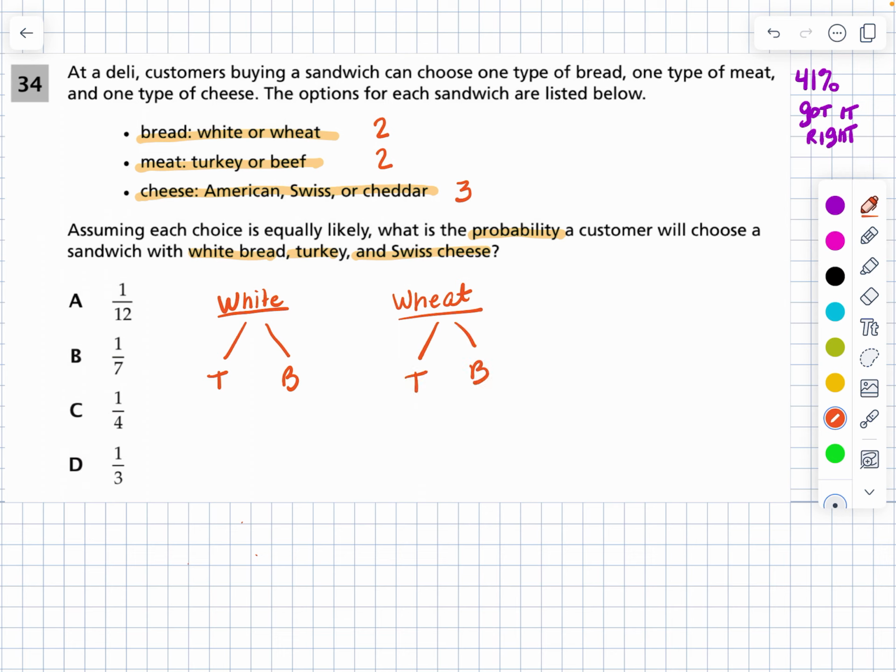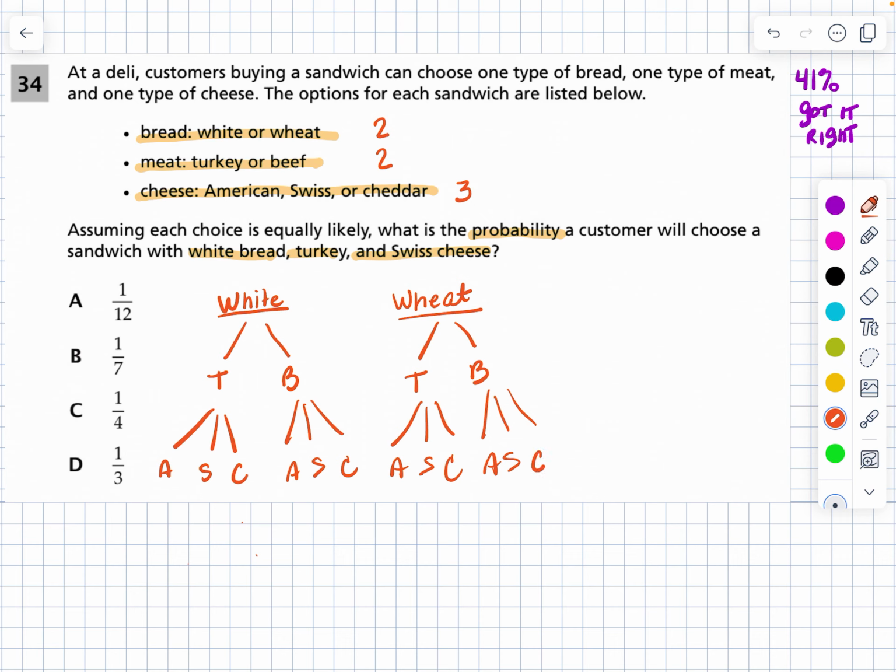This will be a choice on both of these, right? So whether I pick the white bread or the wheat bread, when I go to the next box, it has the meat. What's the chance I'm going to pull out turkey or beef? And then each of those choices will have three choices of cheese. So we're going to have American, Swiss, and cheddar for each of these. American, Swiss, and cheddar. Oops, I don't know how I got a W, but there it is.